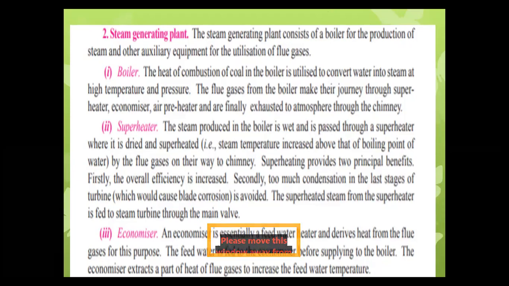Firstly, the overall efficiency is increased. Secondly, too much condensation in the last stage of the turbine is avoided. So by using the superheater, we get two principal benefits. First, the overall efficiency of the steam power station is increased. And the second, it reduces too much condensation in the last stage of the turbine. This is the function of the superheater.